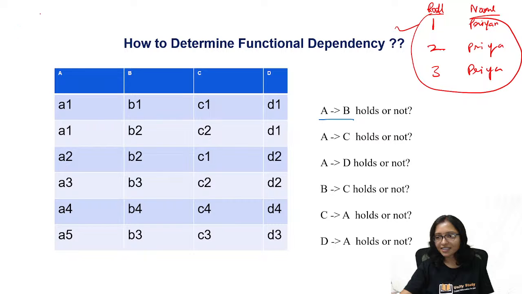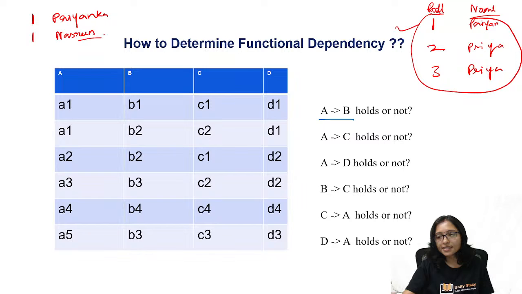But tell me, is this possible? Roll number 1 name is Priyanka and roll number 1 name is Nazreen.